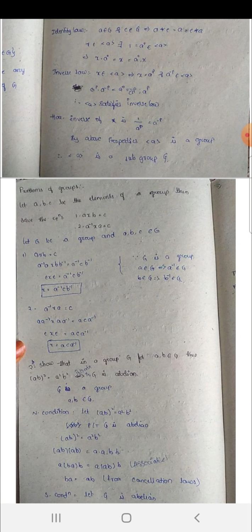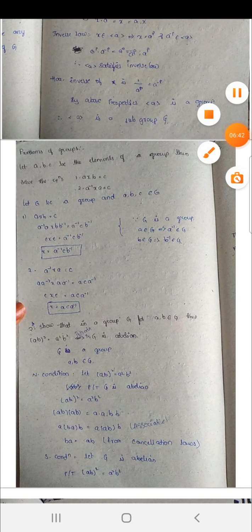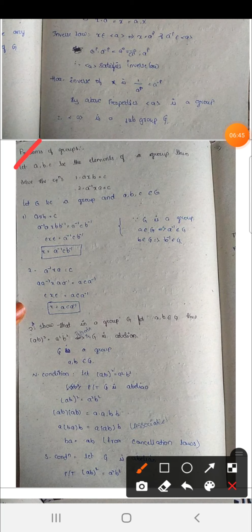Now let's see the problems. One: let a, b, c be the elements of a group, then solve the equations a x b is equal to c. Second one, a inverse x a is equal to c. Okay, so solution, let G be a group and a, b, c belong to G.